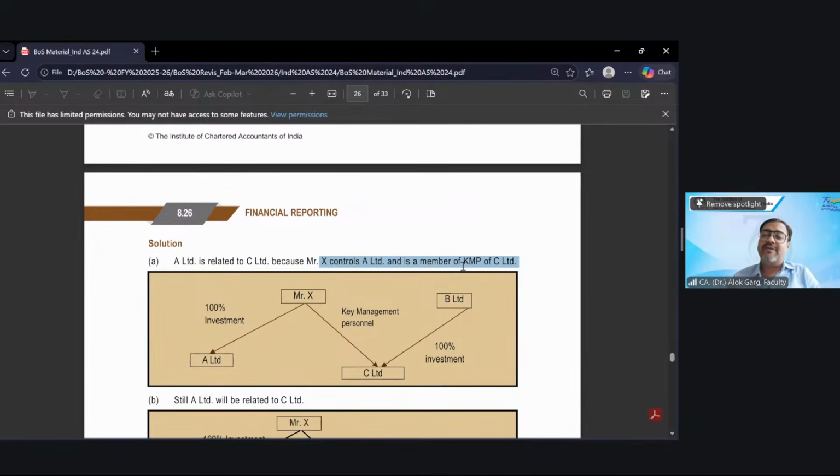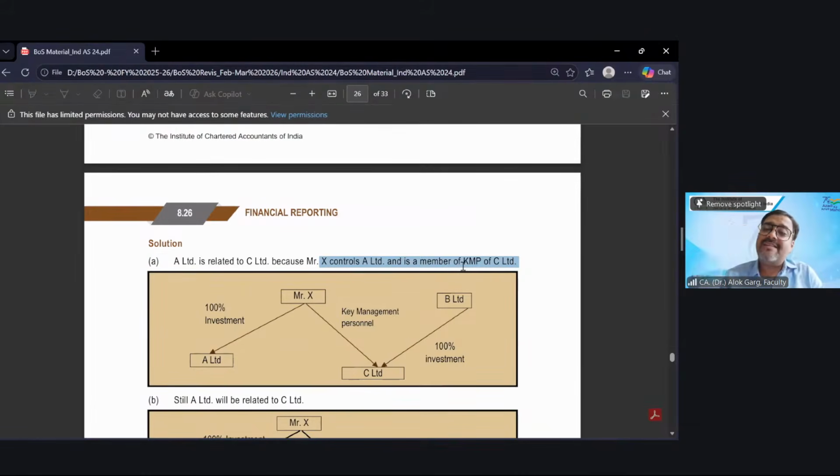But here, if you look at A Limited and C Limited, Mr. X is controlling A Limited, and Mr. X is a member of KMP of C Limited also, right? How is Mr. X a member of KMP of C Limited?